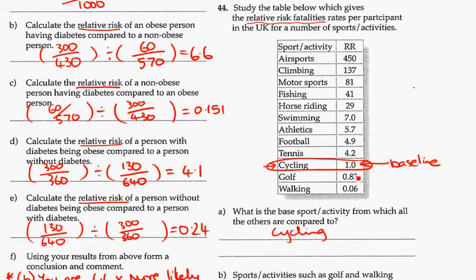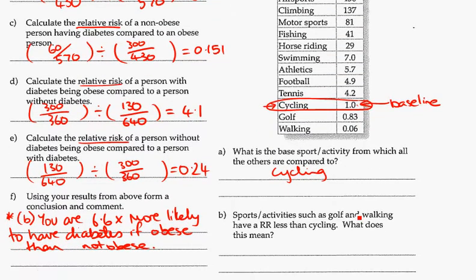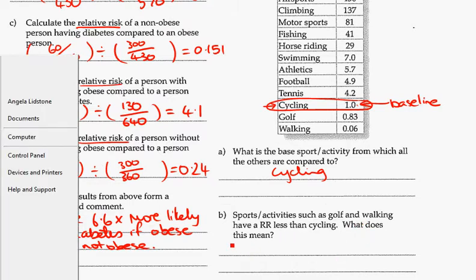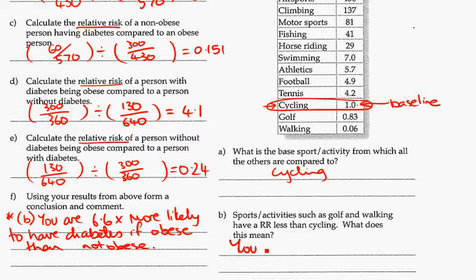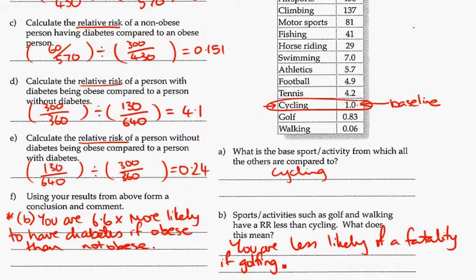Golf, 0.83 times less likely of having a fatality compared with cycling. So we've just explained this, less than cycling, so you are less likely of a fatality, which means a death if you don't know, fatality if golfing and walking compared with cycling.